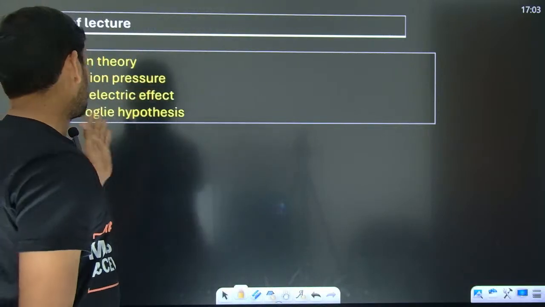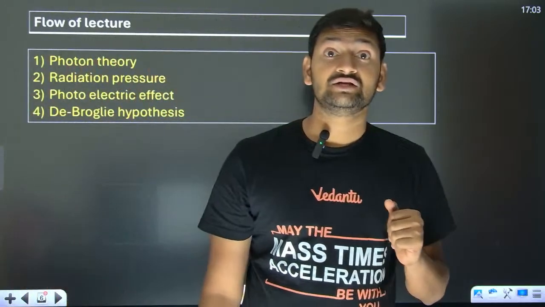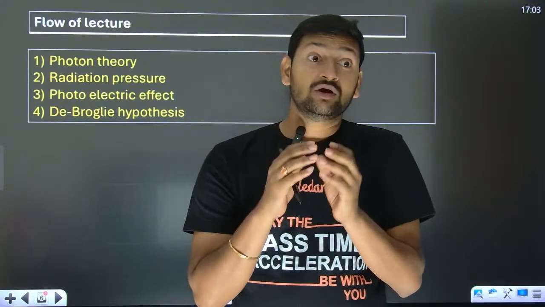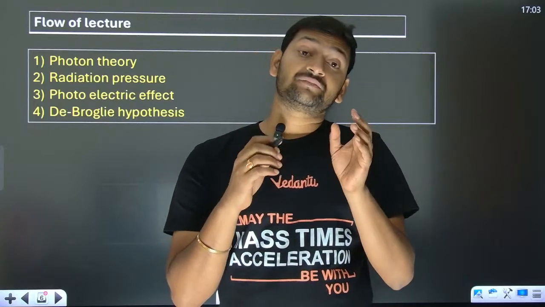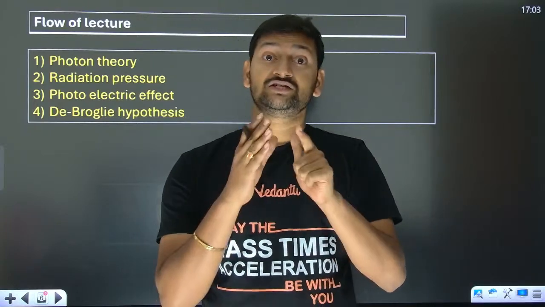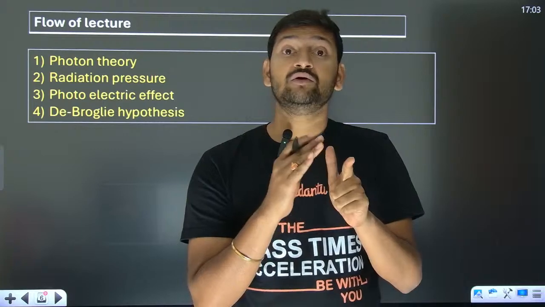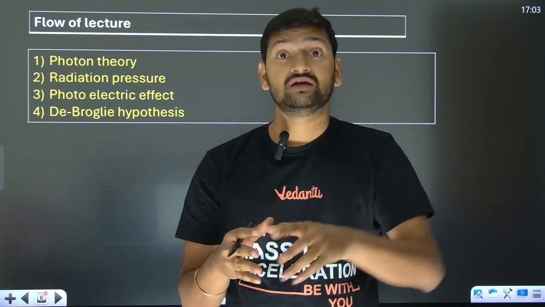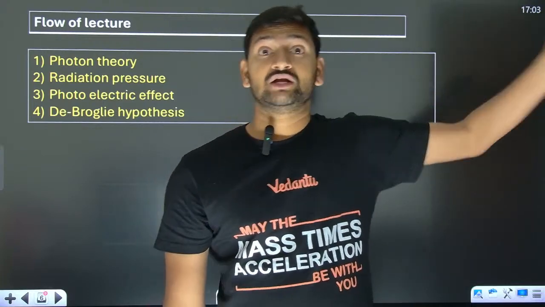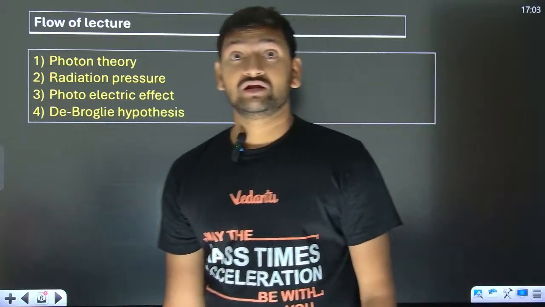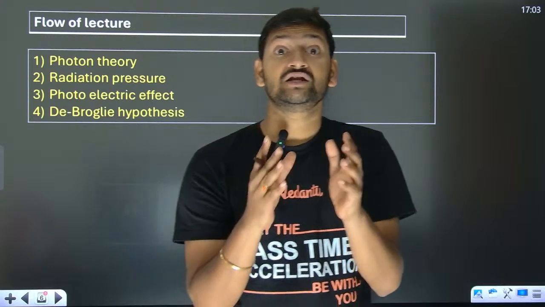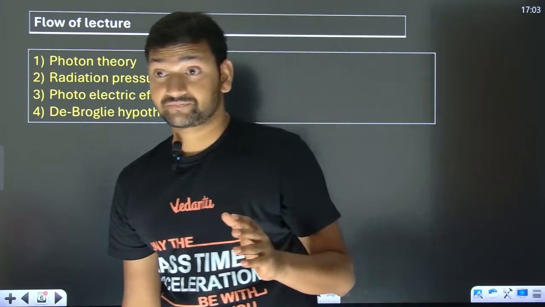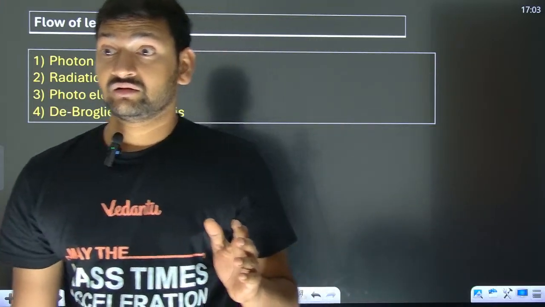And then lastly, we are going to talk about de Broglie's hypothesis. See, de Broglie's hypothesis is very small, but whether it is JEE Mains or JEE Advanced, they are definitely going to mix it with either Bohr's model, or with the photoelectric effect, or they are going to ask direct questions. If it is direct questions, generally they are asked in CET examinations, right?